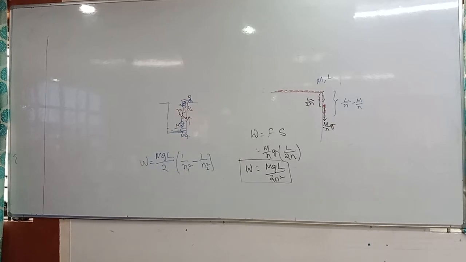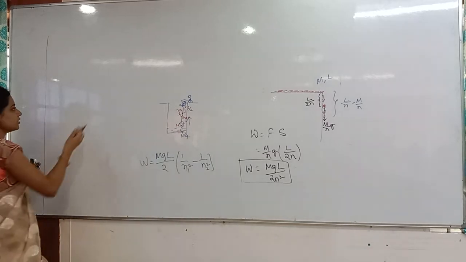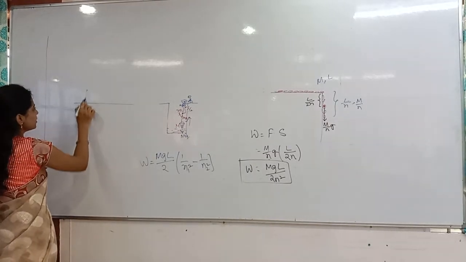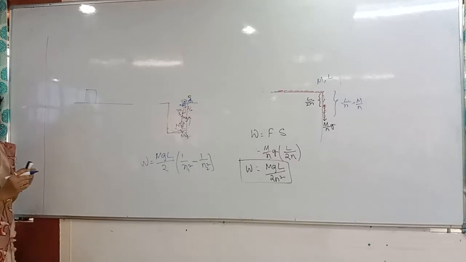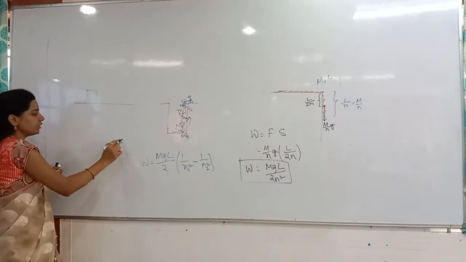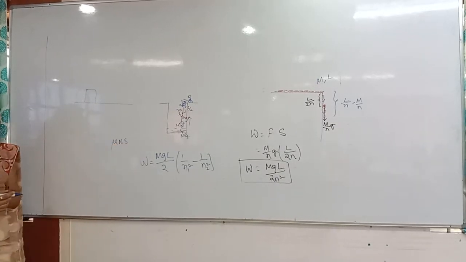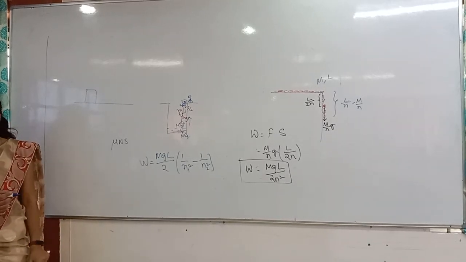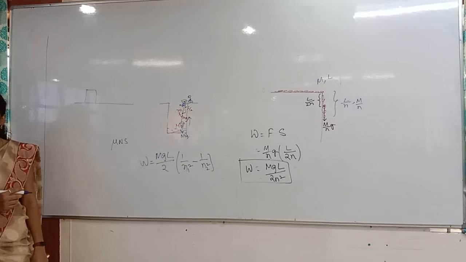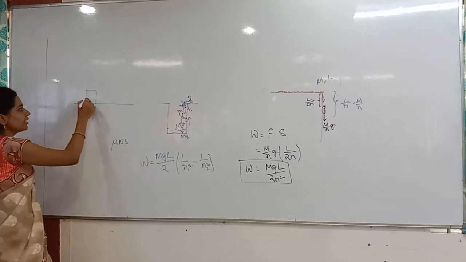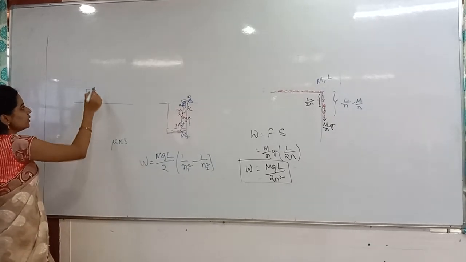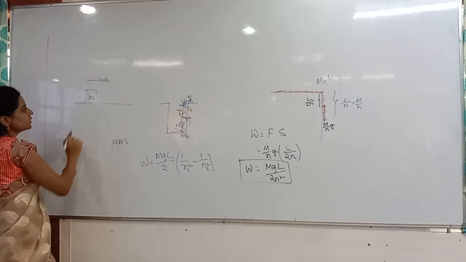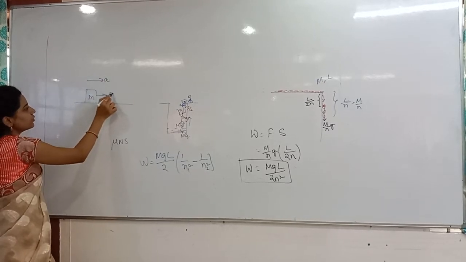F minus ma into, yes, that's it. That's it, easy only. F minus ma into s only. See that horizontal block I have considered. Whoever wrote mu into n into s also, that is also correct only. Sort of correct answer only, but we have the acceleration always. So you have to consider the acceleration equation first of all. So for that I have taken the block of mass m. It is moving with what acceleration? Acceleration a. By applying a force of how much?